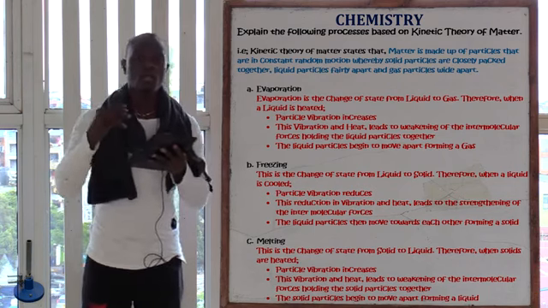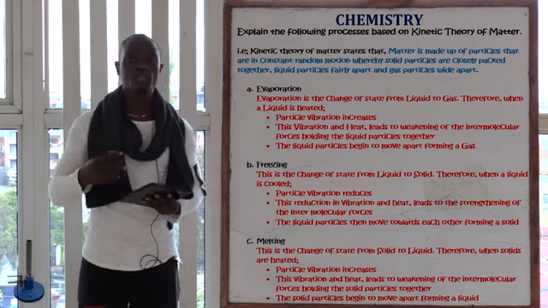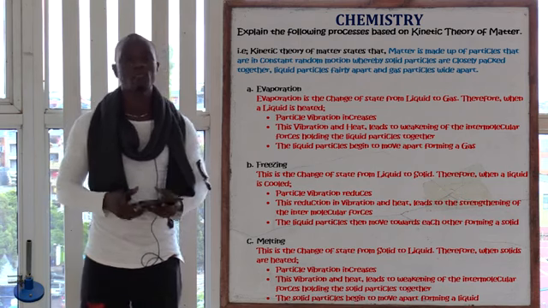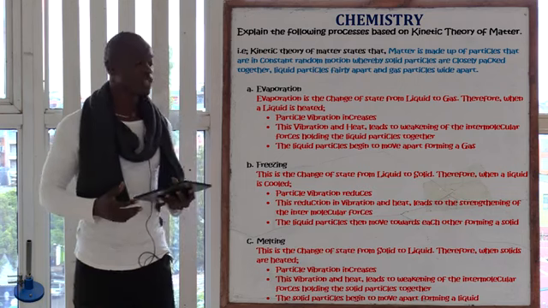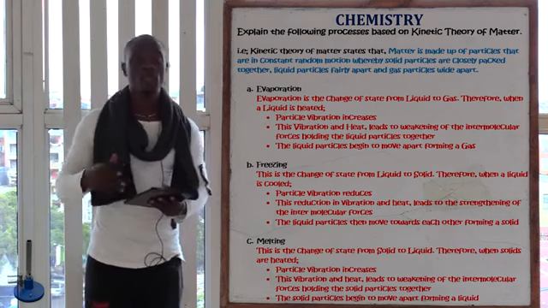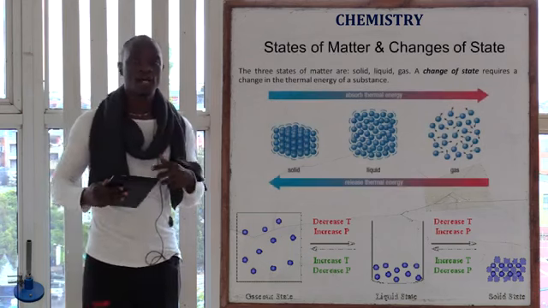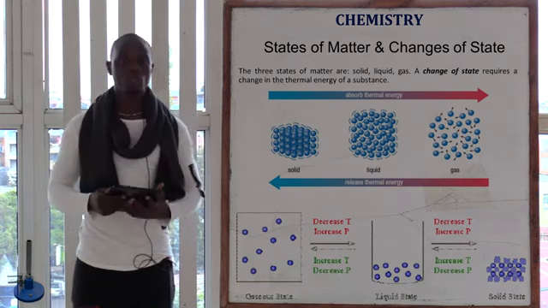So the particles will move close together, the vibration of the particles is also going to decrease. So as these three things happen, the intermolecular forces become stronger, the particles move close to each other, and the vibration of these particles decreases. Therefore, the liquid will change to solid. So as you can see, the liquid particles are spread apart, while the solid particles are closely packed together.